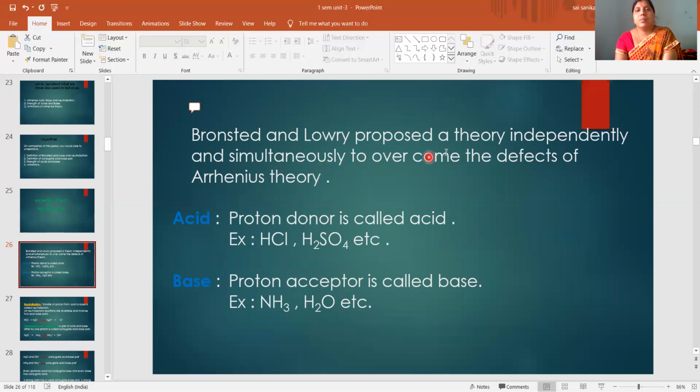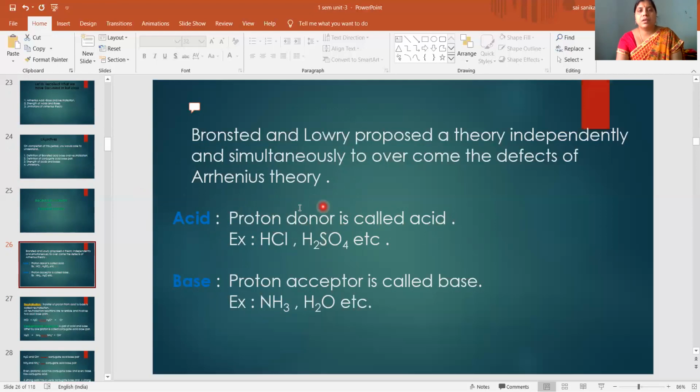Bronsted and Lowry proposed a theory independently and simultaneously to overcome the defects of Arrhenius theory. So according to Bronsted, what is an acid, what is a base, what is neutralization? According to Bronsted, what is an acid? Proton donor is called acid. That means the substance which donates protons to another substance is called Bronsted acid.